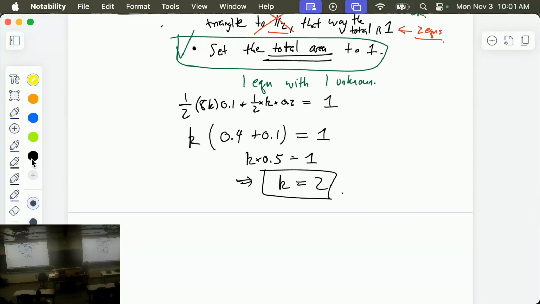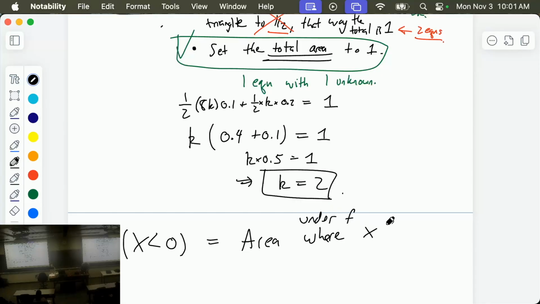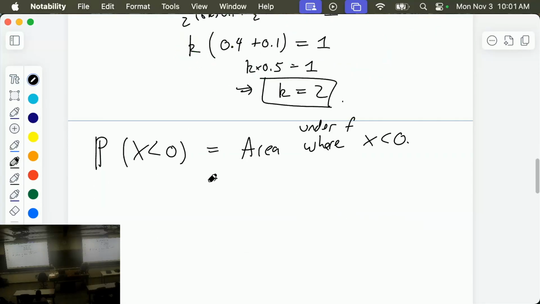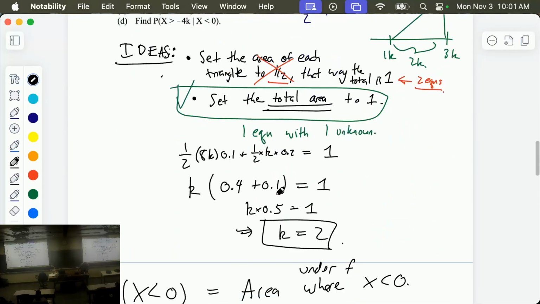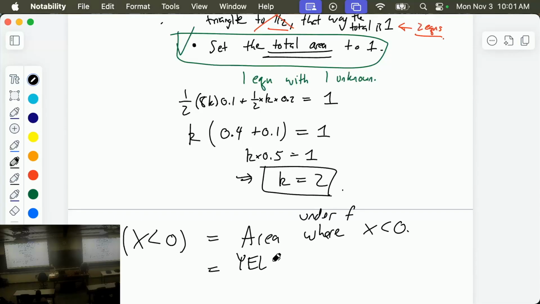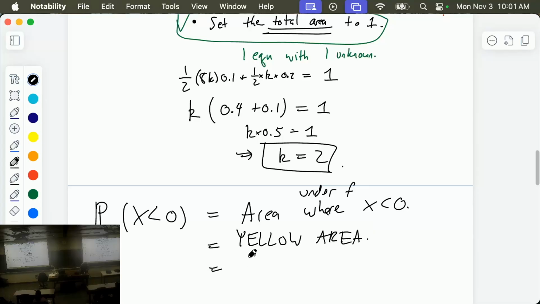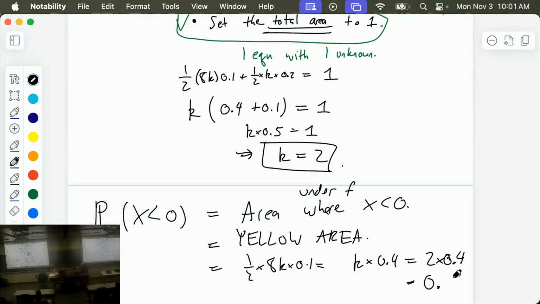So let's do that. The probability x is less than 0 is the area under F where x is less than 0, which I called the yellow area. The formula for that was 1/2 times 8k times 0.1. So what we did in part A is still helpful, which is k times 0.4, also known as 2 times 0.4, because k equals 2. And that is 0.8. So the probability is 0.8.